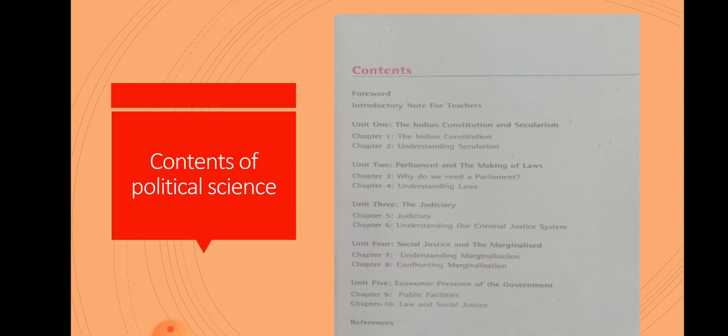Okay, children. The next lesson and the next section is like this: Parliament and the making of laws. In Parliament and the making of laws, we are going to discuss why we need a Parliament, and why people should decide what type of government we require. Along with this, children, understanding laws and how laws are helpful for us. So these many points we are going to cover in this particular lesson.